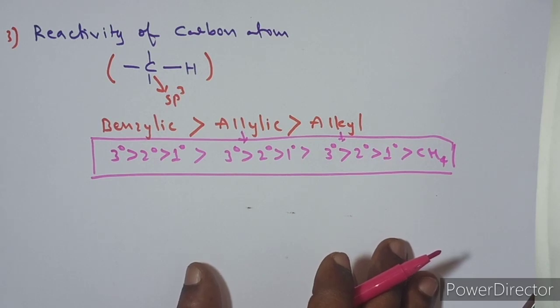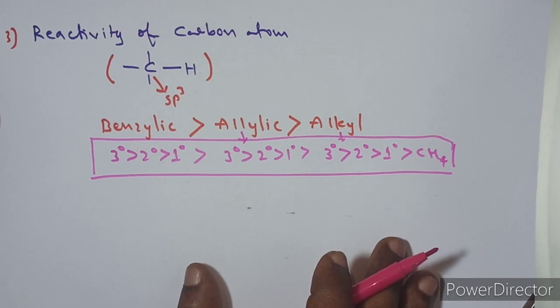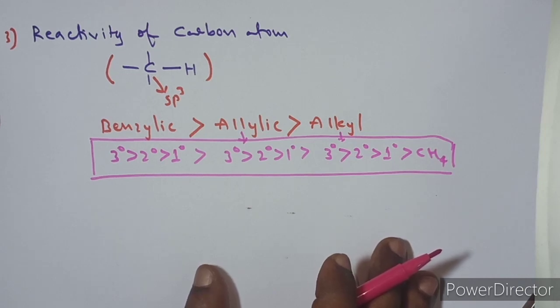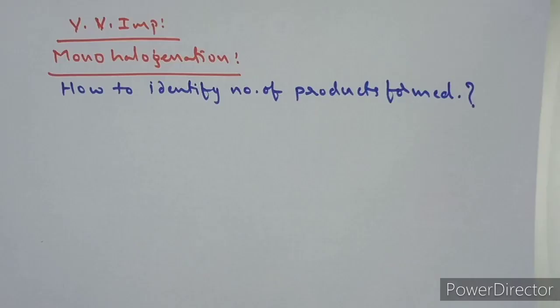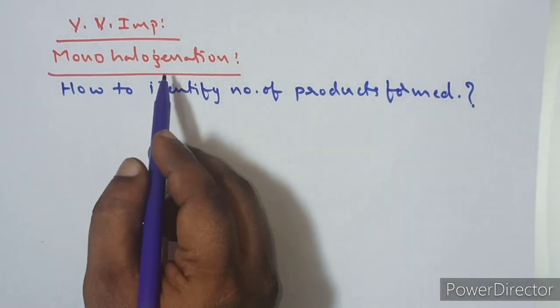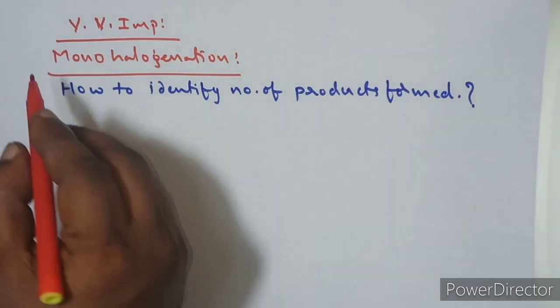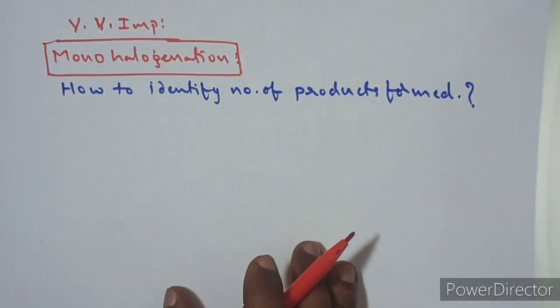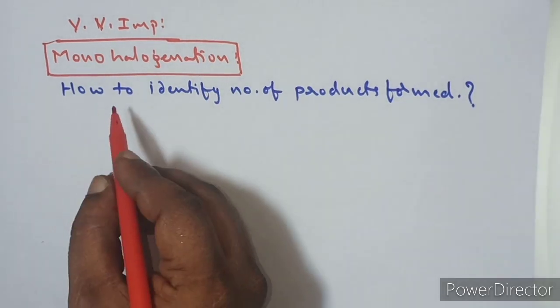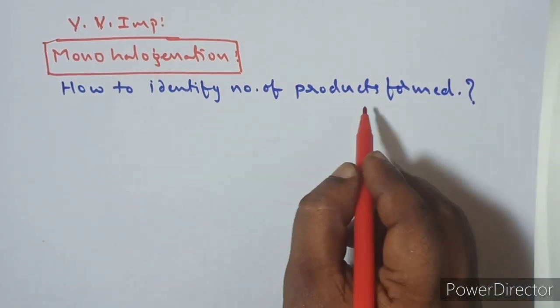So this is about the reactivity orders under three different cases of halogens, hydrogens, and carbon atoms, where the halogenation is taking place, called a reactive carbon. Right guys, now let's see some further important things. This is a very important topic, monohalogenation of alkane. What is important here for competitive exams? One important thing is how to identify the number of products formed.